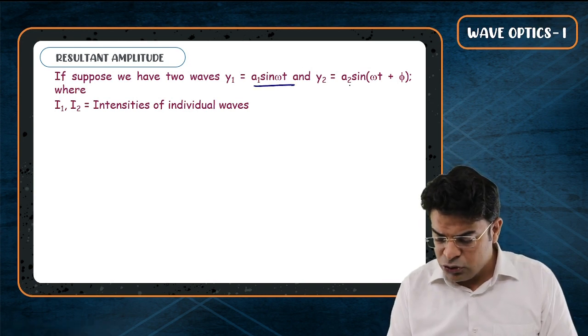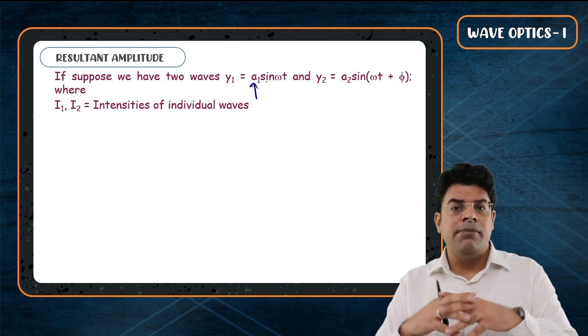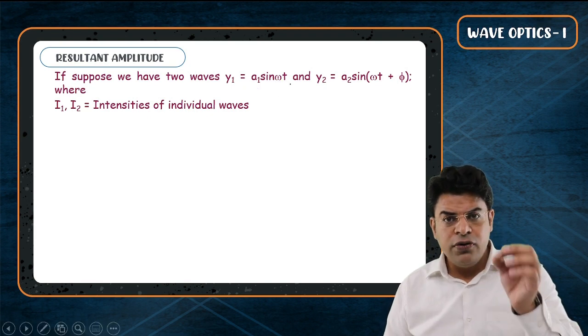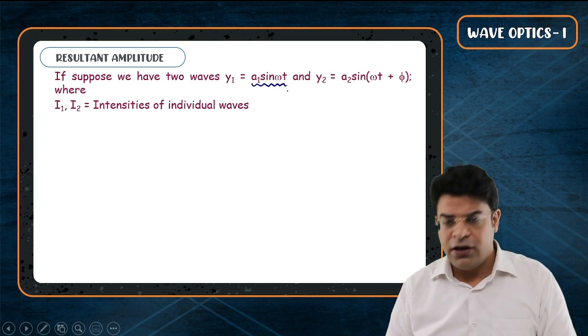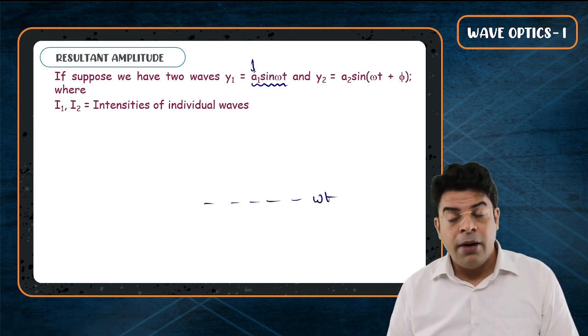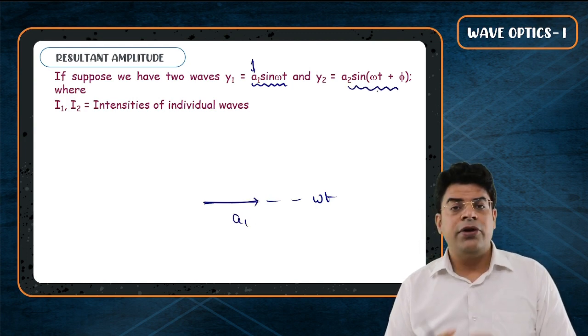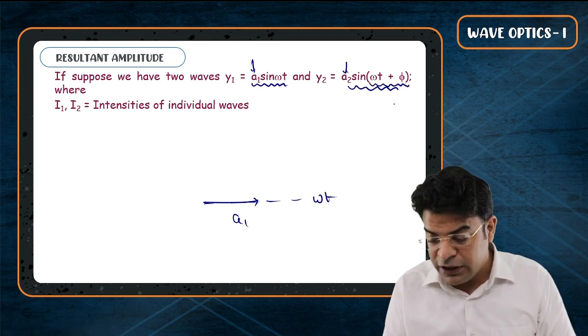To add these two up, you will take the amplitude as the magnitude of the vector and the phase as the direction. So you will say that the first vibration can be treated as a vector in the direction of omega t having a magnitude a1, and the second signal can be thought of as a vector of magnitude a2 in the direction of omega t plus phi.